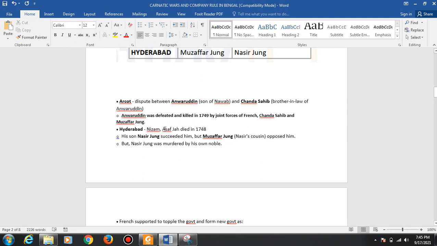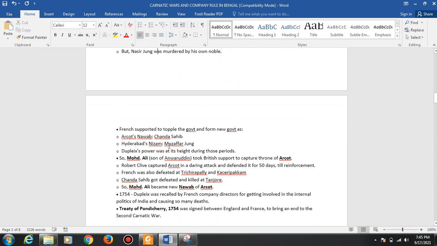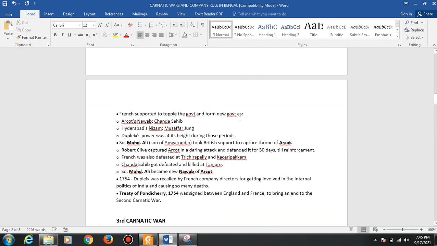Now Hyderabad's Nizam, Asaf Jung, died in 1748, and his son Nasir Jung succeeded him. But Muzaffar Jung, Nasir's cousin, opposed him. Nasir Jung was murdered by his own nobles, and the French voted to topple the government and form a new government.